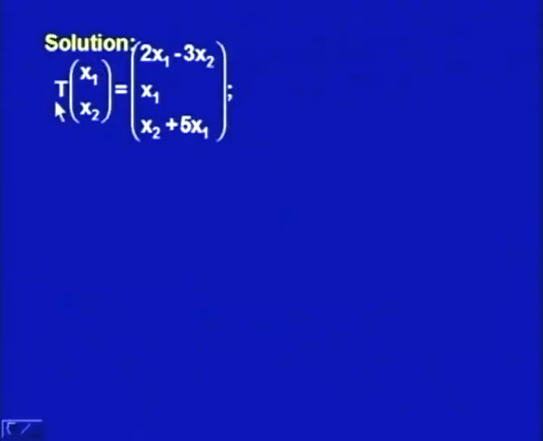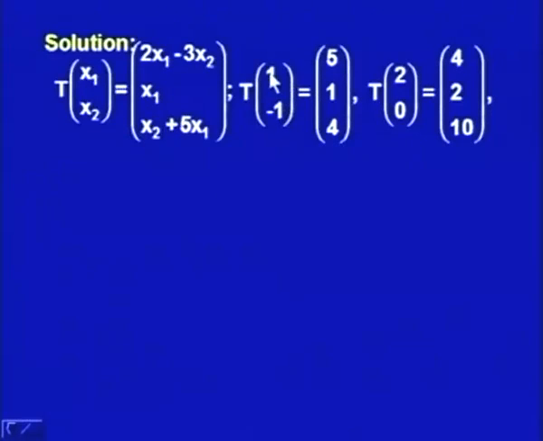So, for the solution, we start with the definition: T(x1, x2) is given to us as (2x1 - 3x2, x1, x2 + 5x1). We first see how these basis elements map to the image set. So, T(1, -1) is equal to (5, 1, 4). Let us see how. x1 is 1 and x2 is equal to -1. So, 2x1 - 3x2 is 5, x1 is 1 and x2 + 5x1 comes out to be 4.